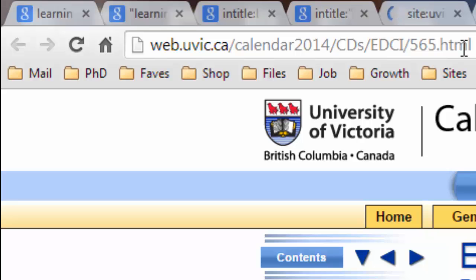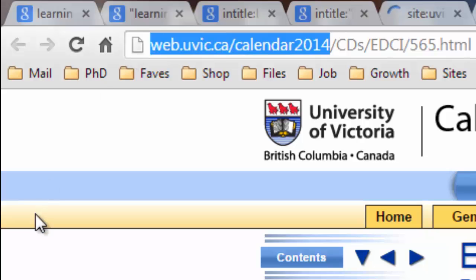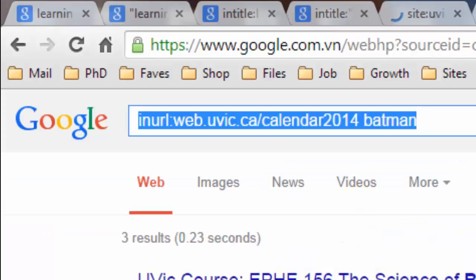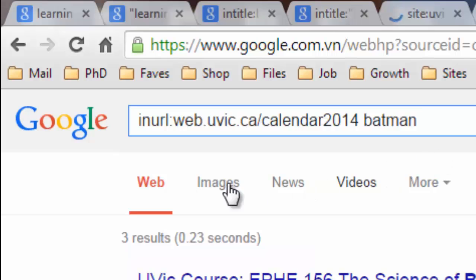It's important to recognize how URLs work first. When you see a slash in the URL, this means that the server you are viewing content on has files saved in specific directories, similarly to how you save files on your own computer in different folders. In this example URL, there is a server whose address is web.uvic.ca. And on this server, there is a folder or directory called calendar/2014. This is the directory where UVic stores web pages for each course in the 2014 calendar.